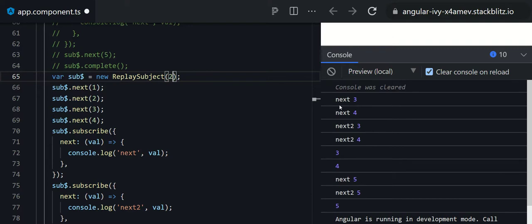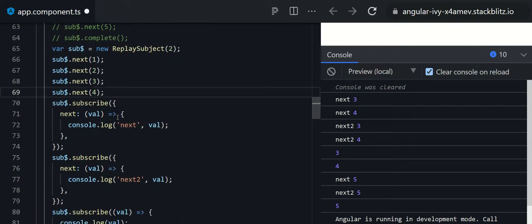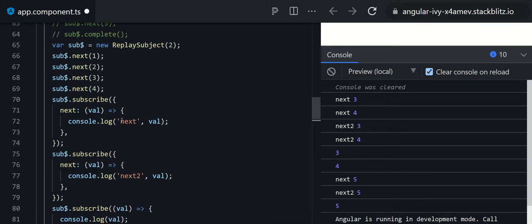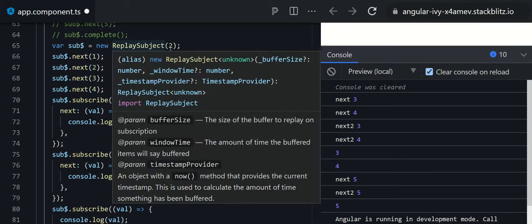Their subscribers are getting 3 and 4, because they are getting the last 2, and then whatever new data is produced after the subscription, they will get the notification. There is no doubt about it: whenever new data gets emitted after the subscription, they will get it. Okay, so this is actually the replay subject.